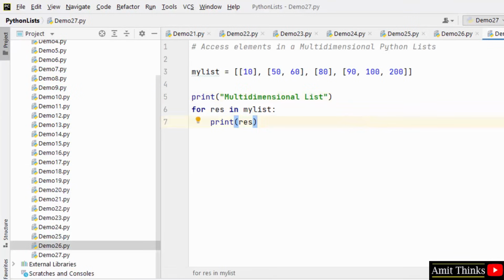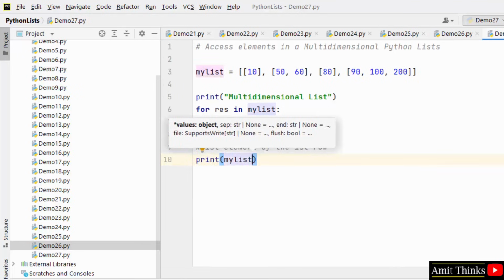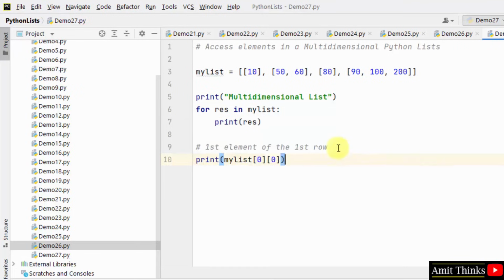Okay, to access elements in a multidimensional list, use the number of rows and number of columns. Let's say we want to get the first element of the first row. For that just mention the row and column as 0 0. Remember, the first one is the row and the second one is the column index.